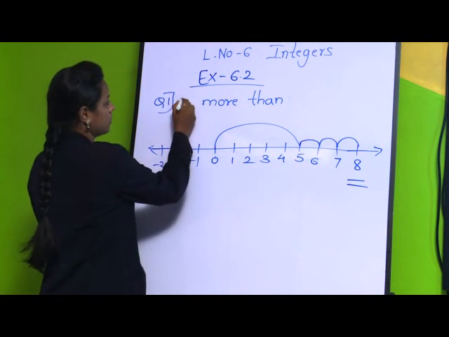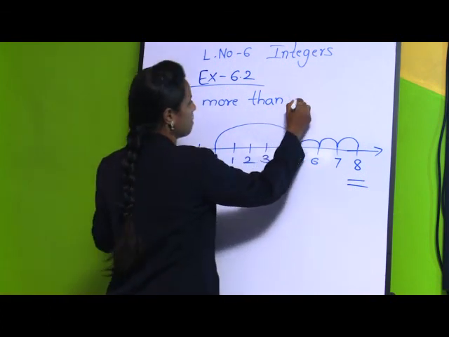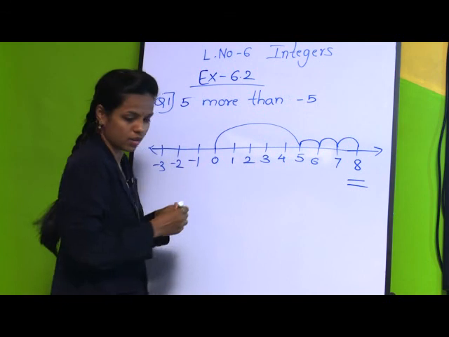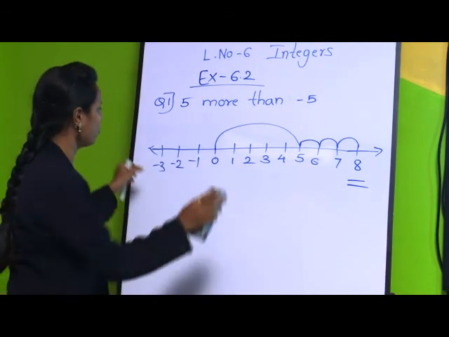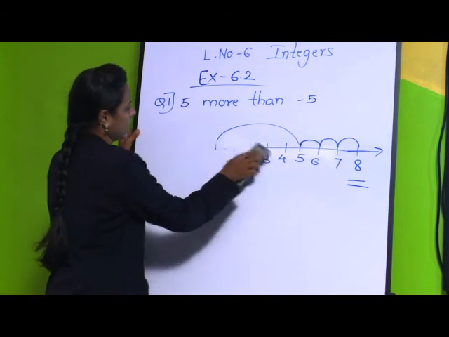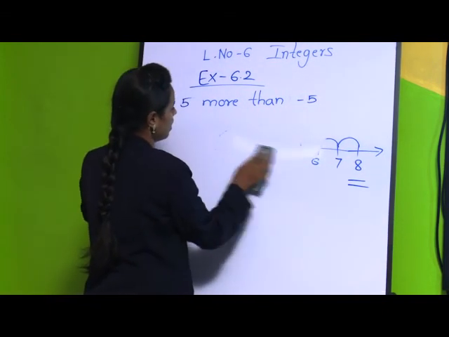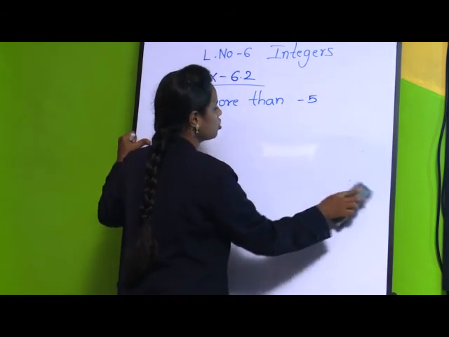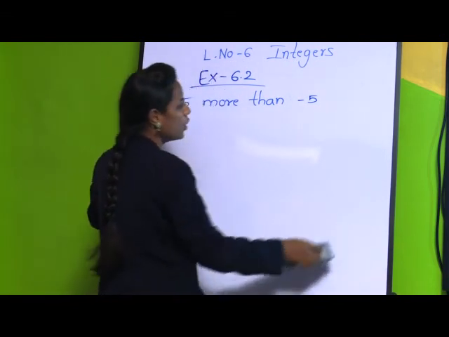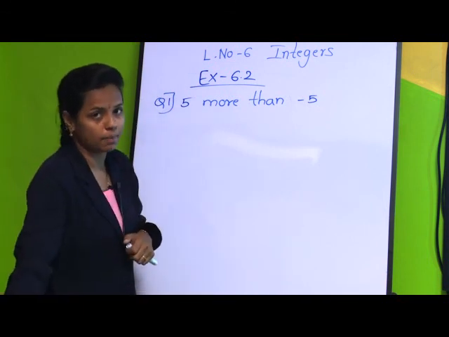The question is 5 more than minus 5. Again we have to draw a number line for every example which we are solving here. When you are solving it in your classwork book, you have to draw a number line by using a pencil.